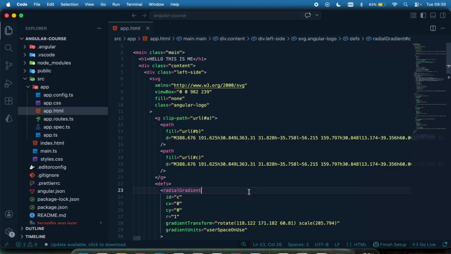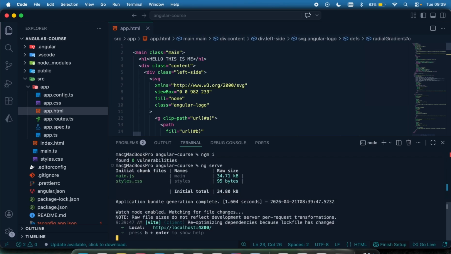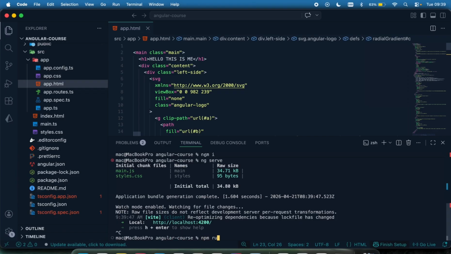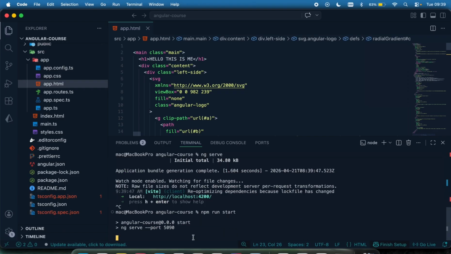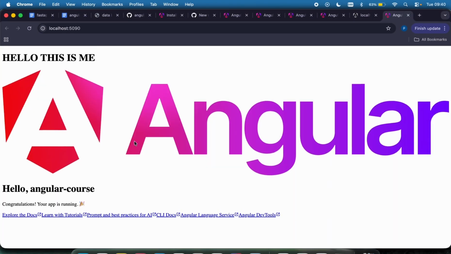Okay, my app is not running. Let me run that, ng serve. Okay, the app is running on this port right here, 4200, because I'm doing ng serve. If I do npm run start, it is going to use the new port we specified, which is 1890. So let's do this and see. If I come right here, you can see because I removed the CSS, the styling was no longer there.